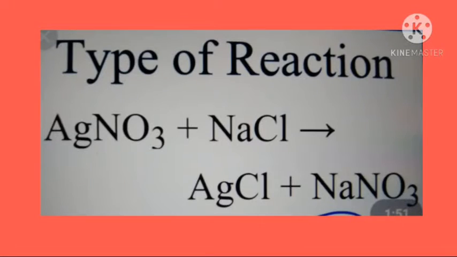For example, when sodium chloride solution is added to silver nitrate solution, a white precipitate of silver chloride and soluble sodium nitrate are formed. So students, a precipitate is an insoluble solid formed on reaction of two solutions.